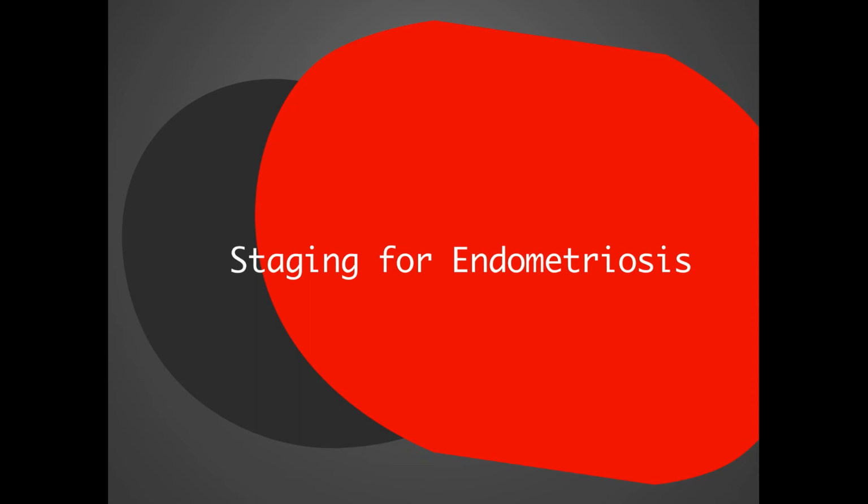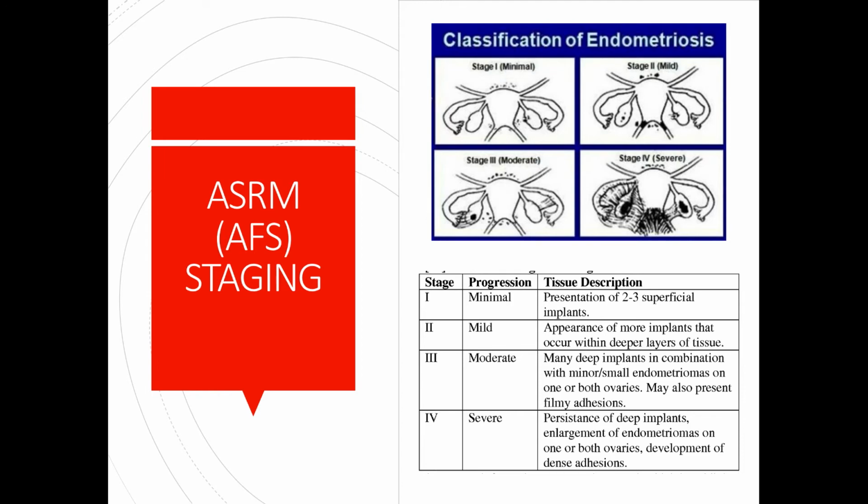Now we go to the staging of endometriosis. The most common staging that we use for endometriosis is the ASRM, formerly known as the AFS staging. So we have here minimal, mild, moderate, or severe, or stage 1, stage 2, stage 3, stage 4. So for stage 1 or the minimal, this is a presentation of 2 to 3 superficial implants. With stage 2 or mild, this is the appearance of more implants that occur within the deeper layers of the